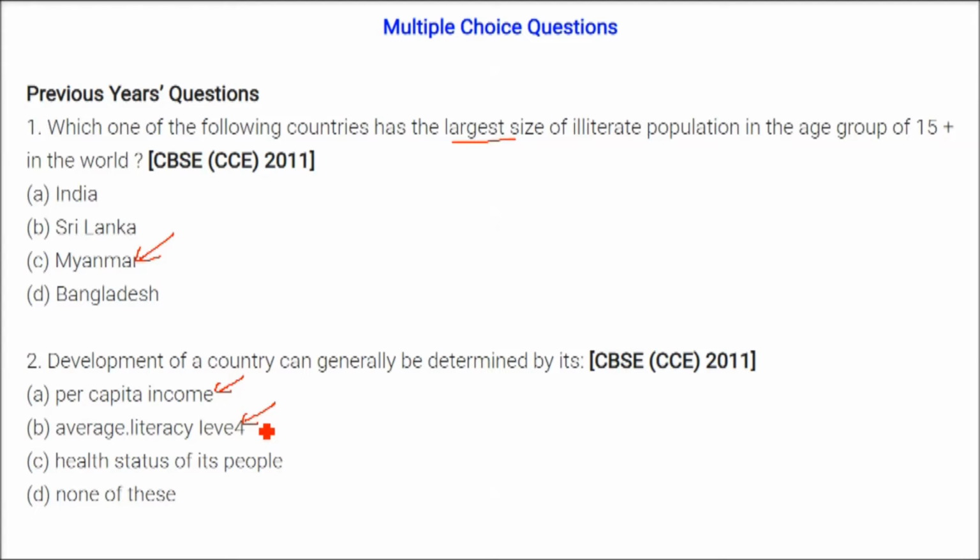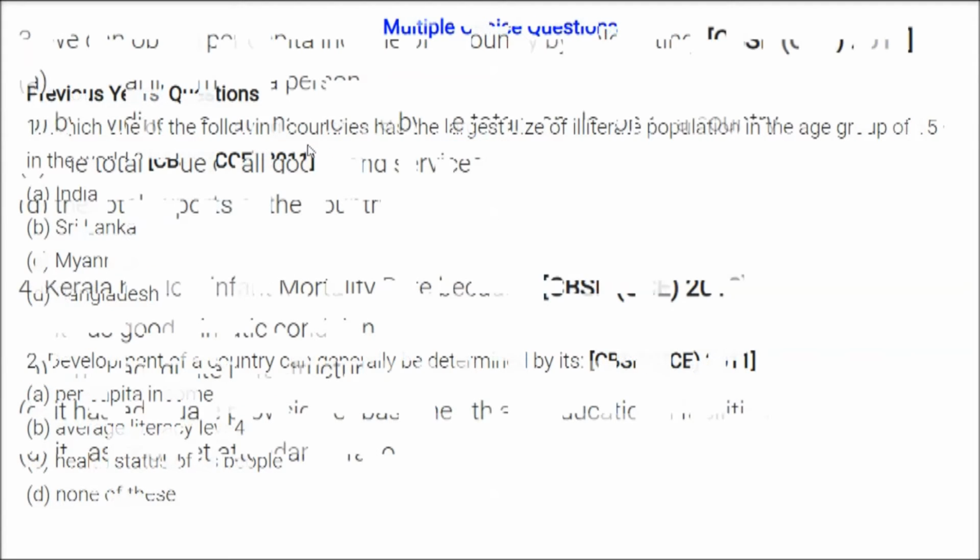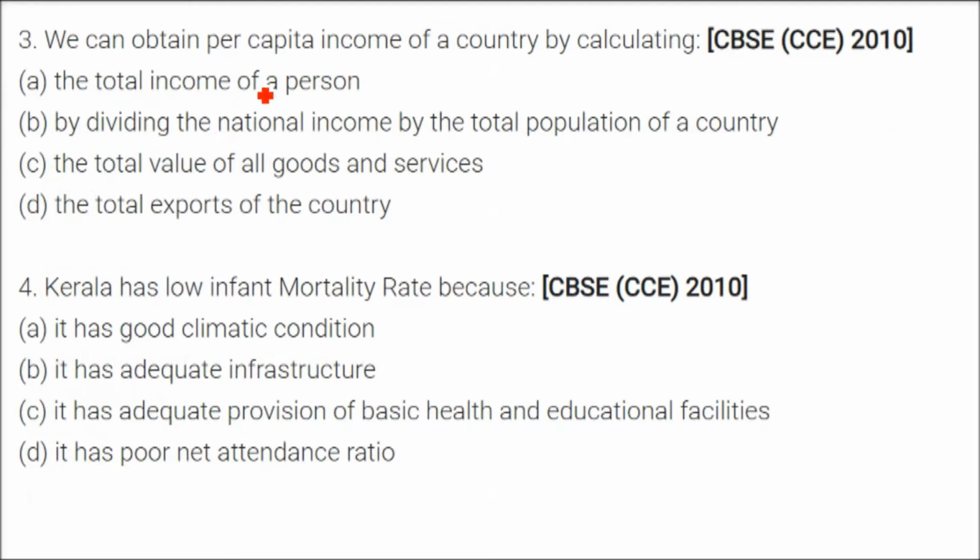Now, development of a country can generally be determined by its per capita income, its average literacy level, and health status of its people. Only one option is being asked, so we will give per capita income. We can obtain per capita income of a country by calculating the national income divided by the total population.